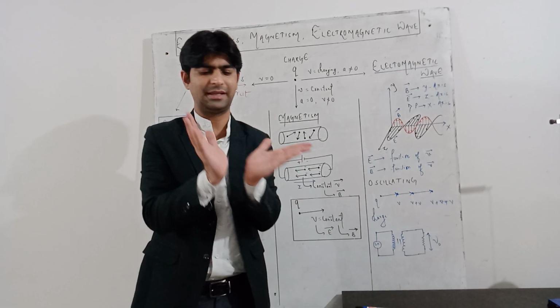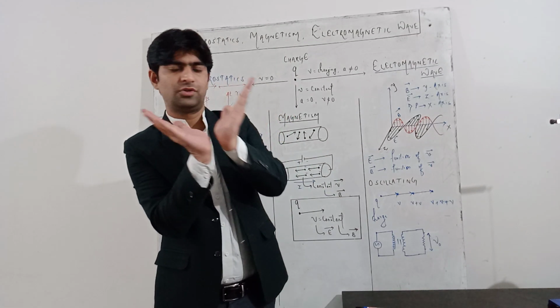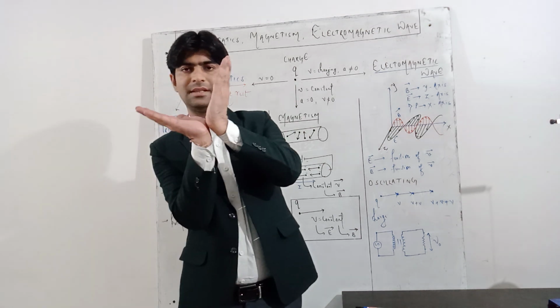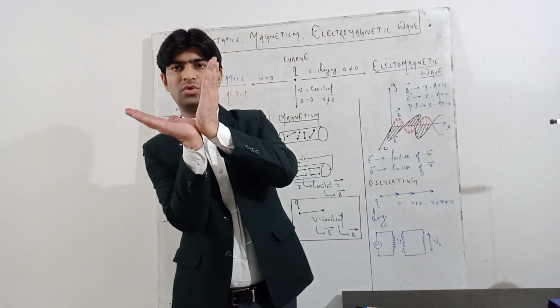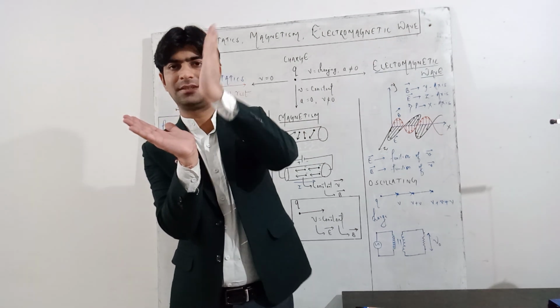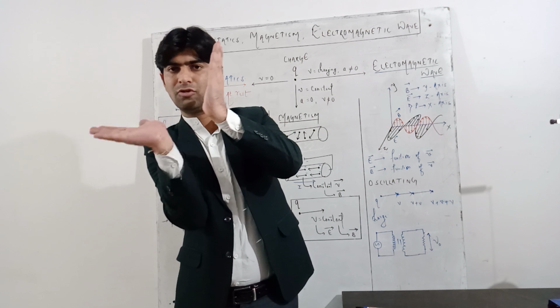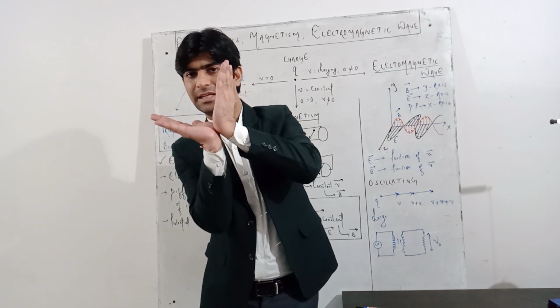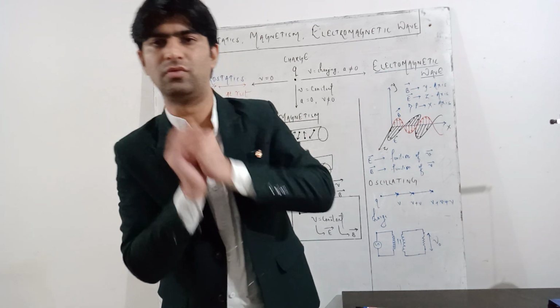The structure will be like this. So you take this as the y-axis and this is, suppose, the z-axis. So the magnetic component is vibrating along the y-axis and the electrical component is vibrating along the z-axis, and in the third direction the wave will move.